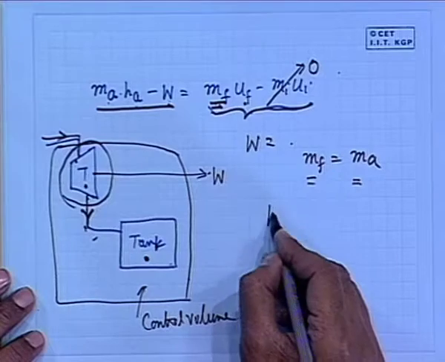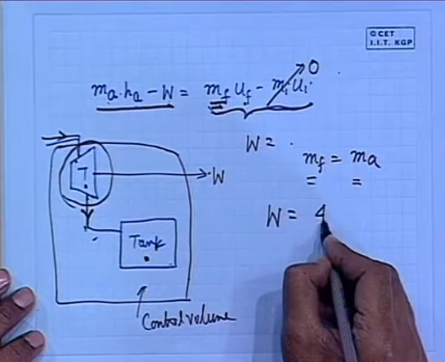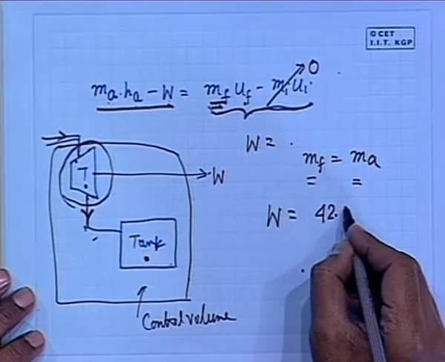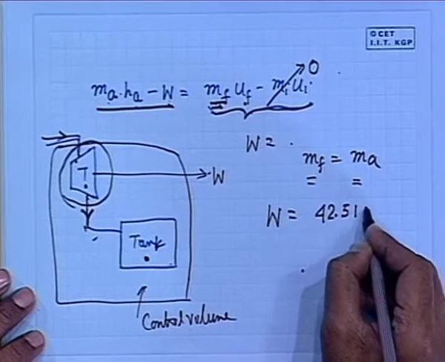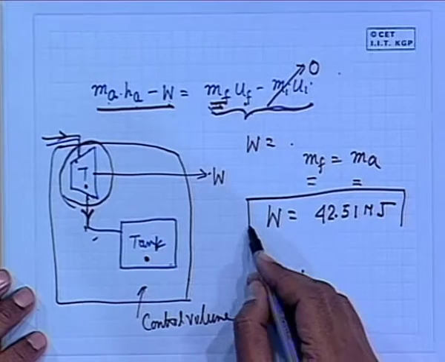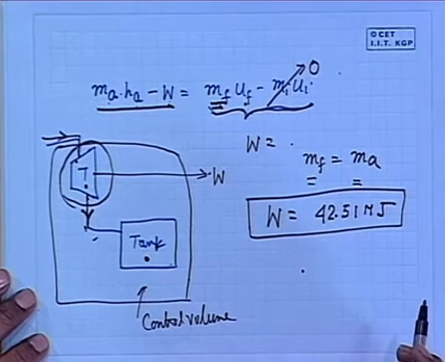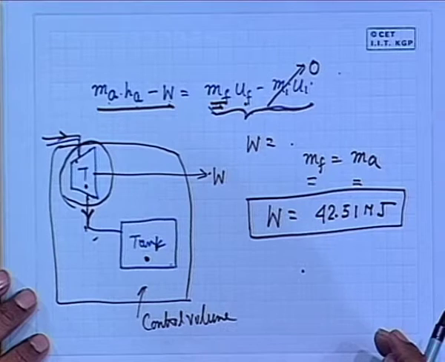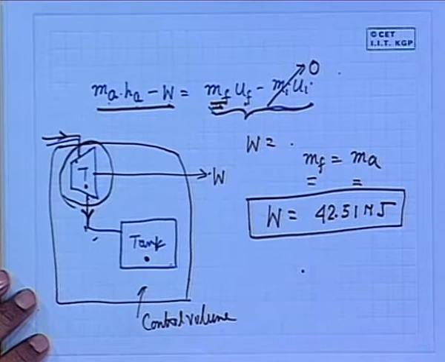So, finally, work comes out to be 42.51 megajoule. You do it and you will see this is the work. Final work done by the turbine is 42.51 megajoule.